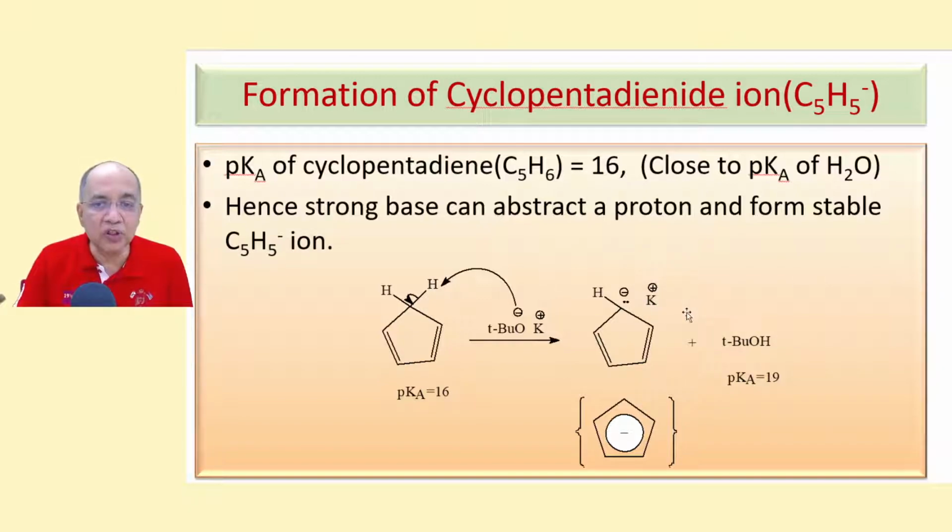So the aqueous solution of potassium cyclopentadienide is stable. You can store it. Hence, a strong base can abstract a proton from this active position because this is acidic. The pKa value is quite significant, as close to water and alcohols. So you can get this aromatic species, which is stabilized by resonance of 5 equivalent resonating structures.